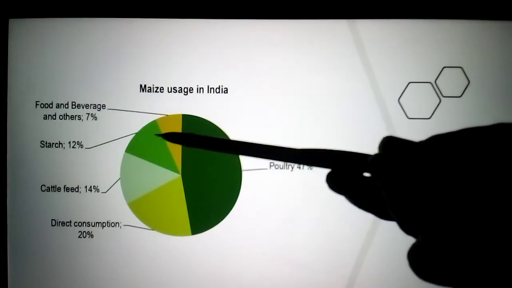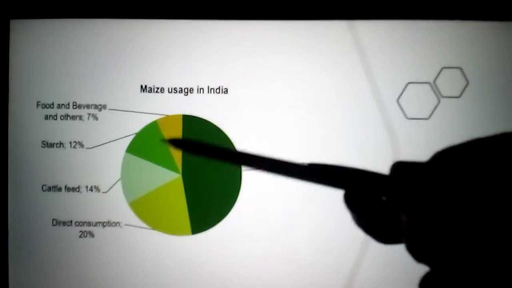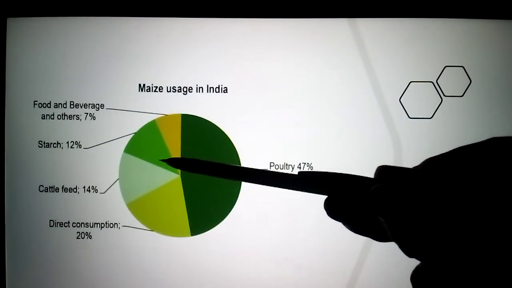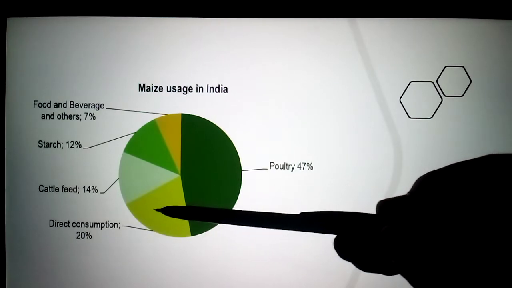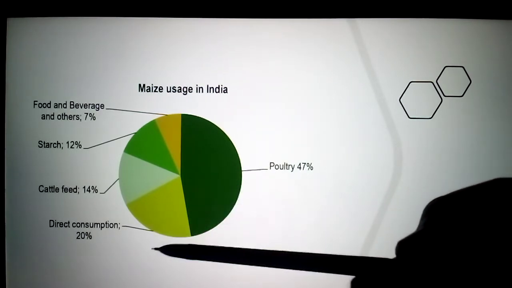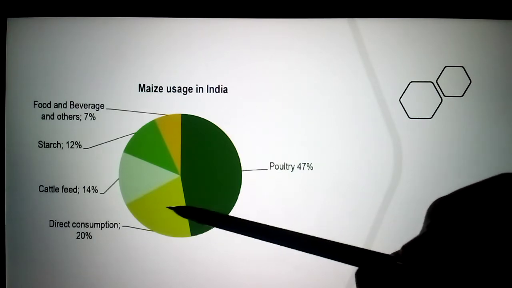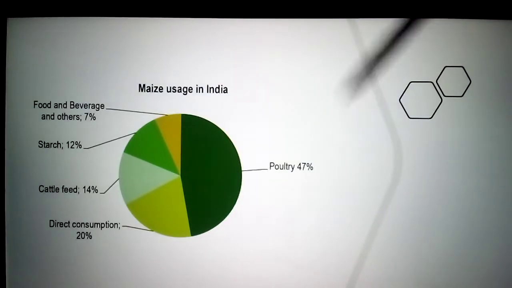During that time they feed this maize as fodder. So cattle feeding is 14%. Next one, direct consumption, like the snack corn we are eating. Direct consumption is 20%. This is the usage of maize in India.